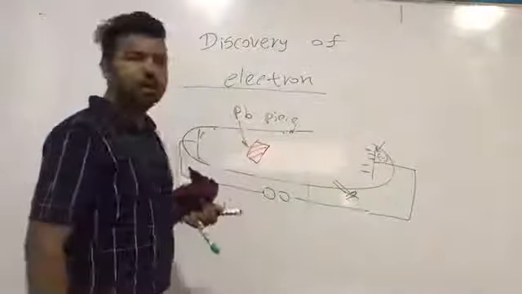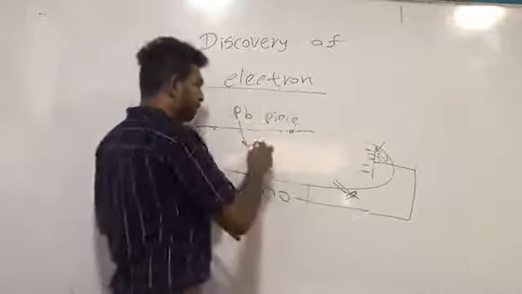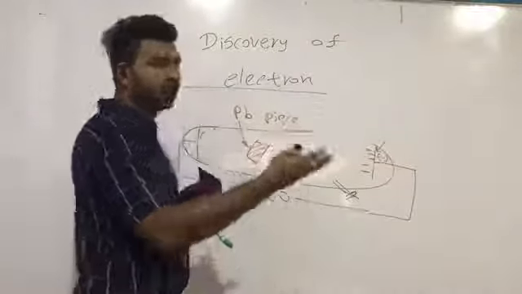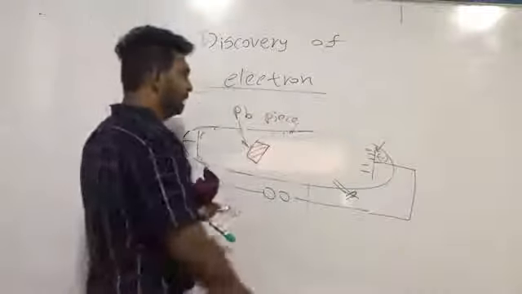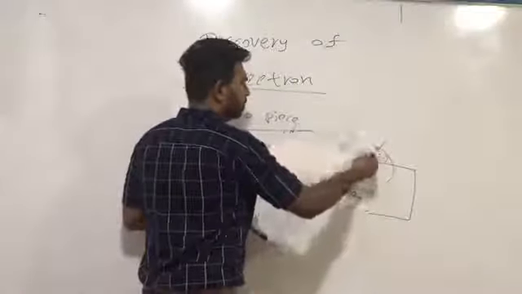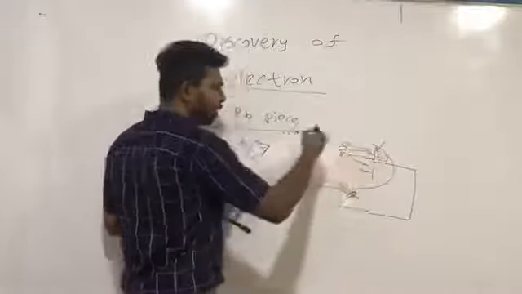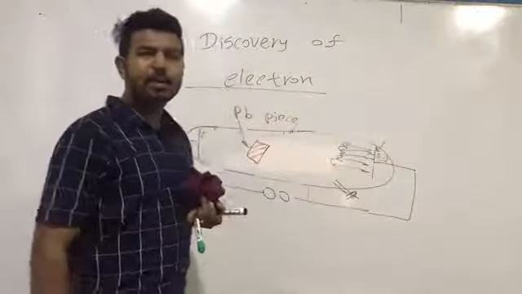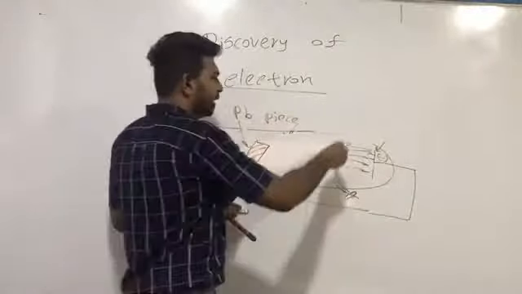It starts to liquefy. That means if a solid converts to a liquid phase, these cathode rays should contain a thermal effect.